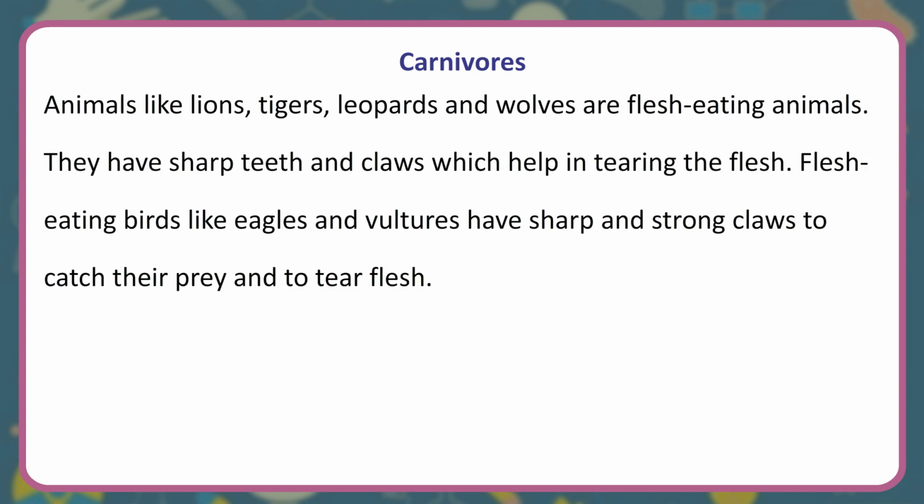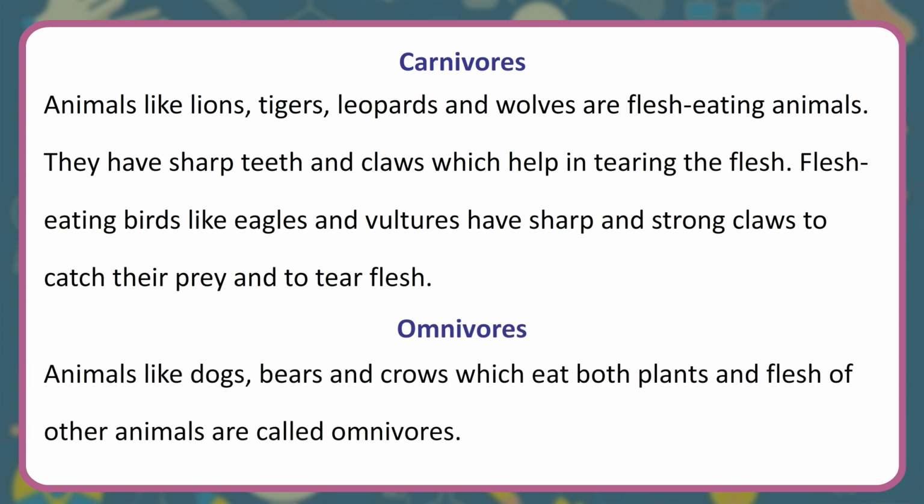Carnivores. Animals like lions, tigers, leopards and wolves are flesh-eating animals. They have sharp teeth and claws which help in tearing the flesh. Flesh-eating birds like eagles and vultures have sharp and strong claws to catch their prey and to tear flesh. Omnivores. Animals like dogs, bears and crows which eat both plants and flesh of other animals are called omnivores.